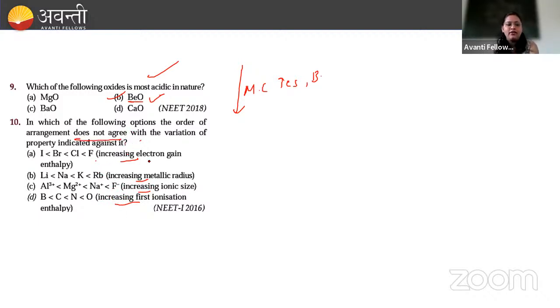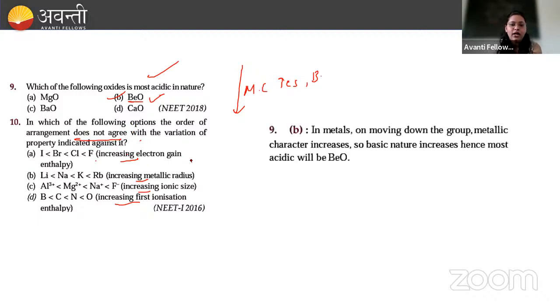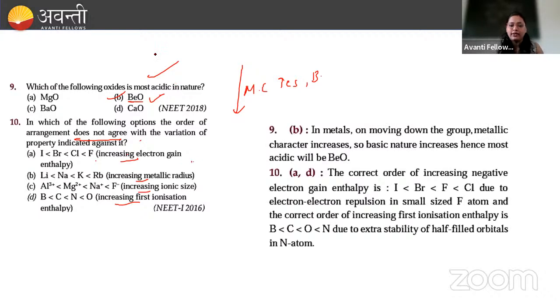So here you can see in the first place only increasing electron gain enthalpy. So in this option, this is not correct because the order is like this way: iodine, then bromine, then fluorine, then chlorine. Okay, so the increasing negative electron gain enthalpy is like this way due to electron repulsion in small sized fluorine atom. Okay, this will be the correct arrangement.